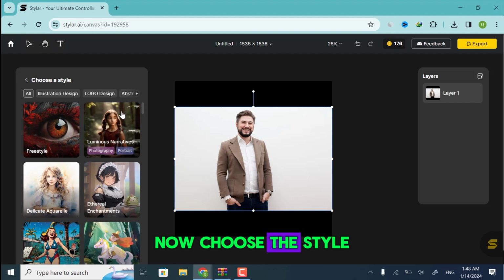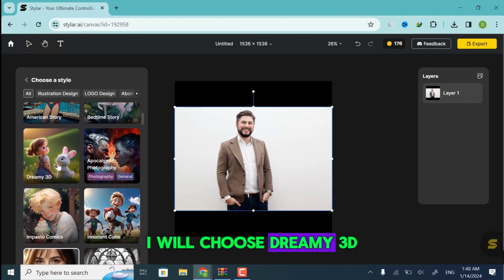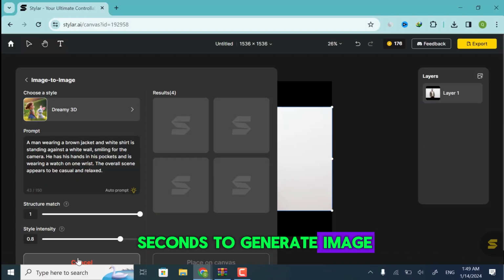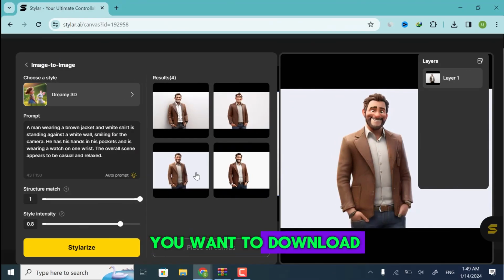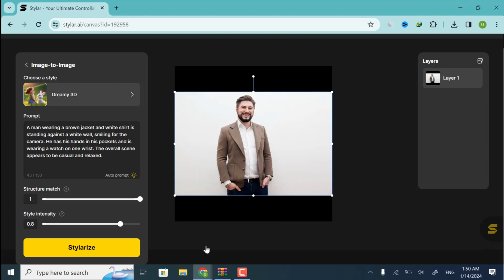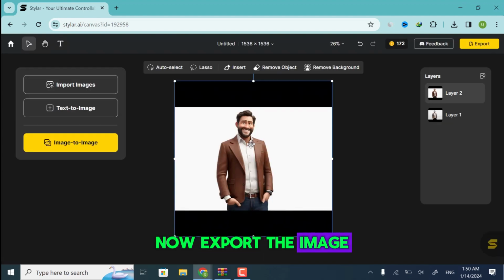Click on Auto Prompt. Now choose the style. I will choose Dreamy 3D. Now click Stylerize. It will take a few seconds to generate the image. Select any image that you want to download and click Place on Canvas. Now export the image. Now your selected image will be downloaded.